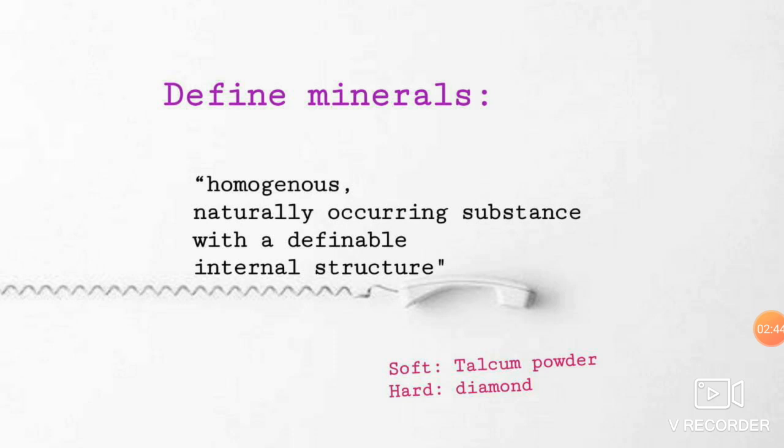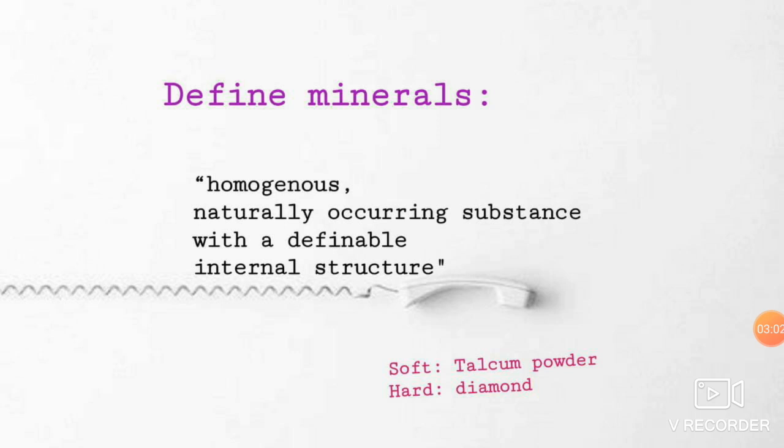Okay, now what is a mineral actually? We discussed how minerals are important. We cannot avoid them. But actually, what are minerals? So, the definition for minerals is: minerals are homogeneous, naturally occurring substances with a definable internal structure.